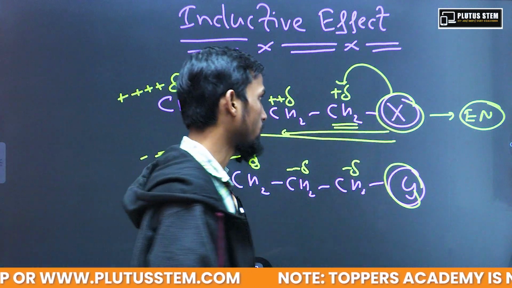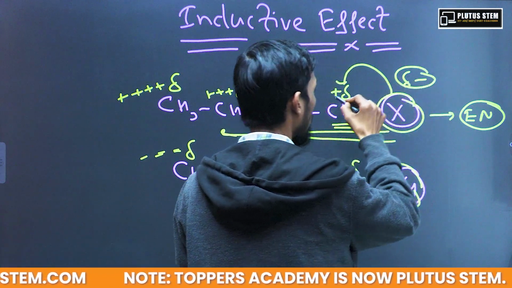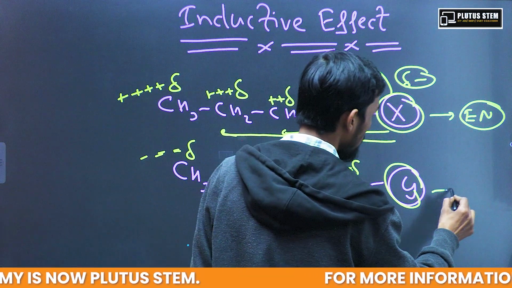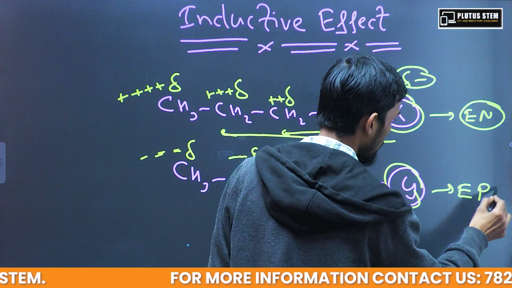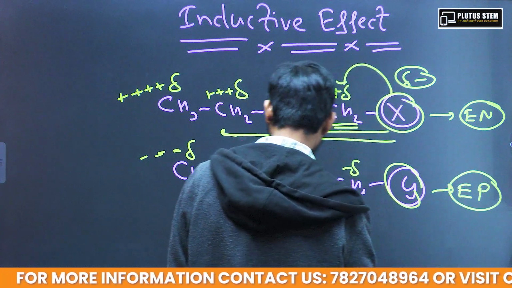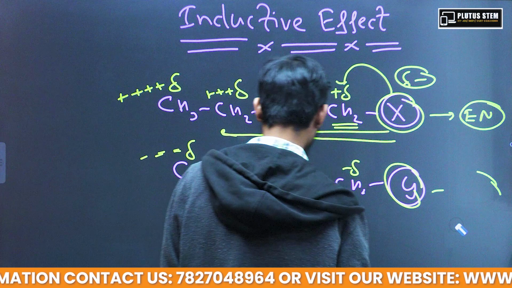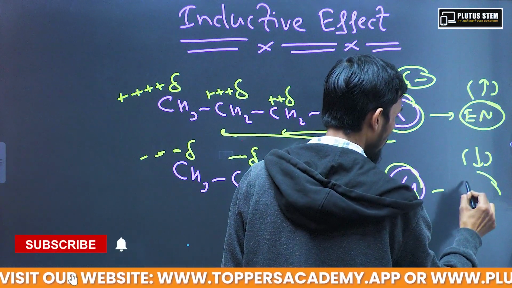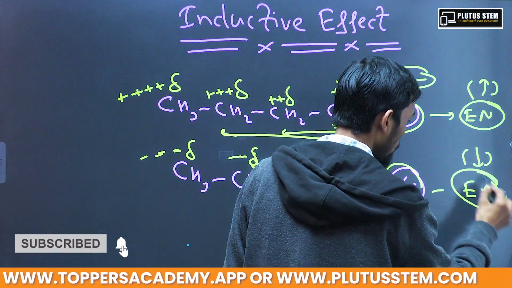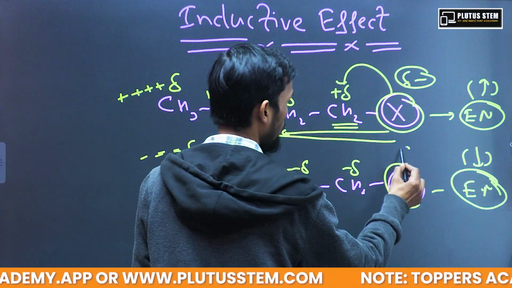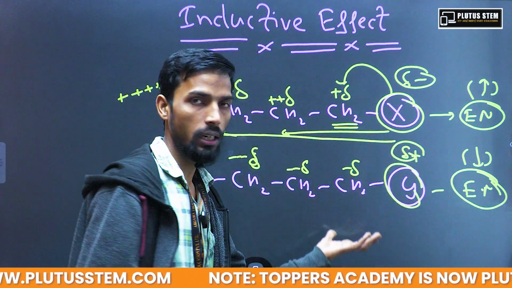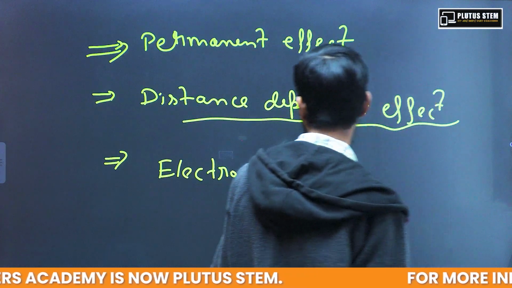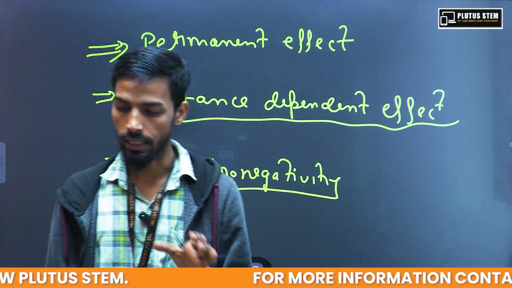It will exert some partial negative charge and the carbon will have a partial positive charge. In the same way, if this atom is more electropositive, or you can say less electronegative than the carbon atom to which it is attached, it will have a partial positive charge and it will exert a partial negative charge. So the whole phenomenon is totally dependent on electronegativity.